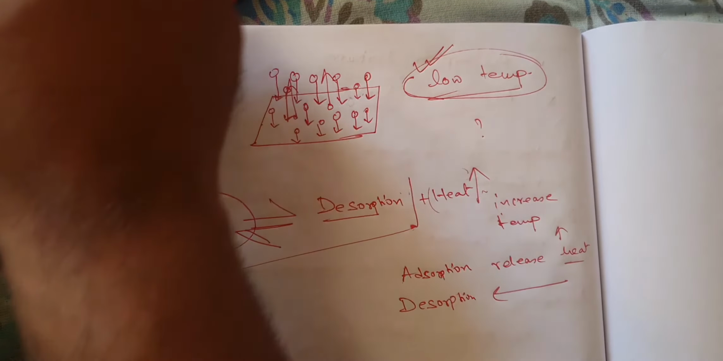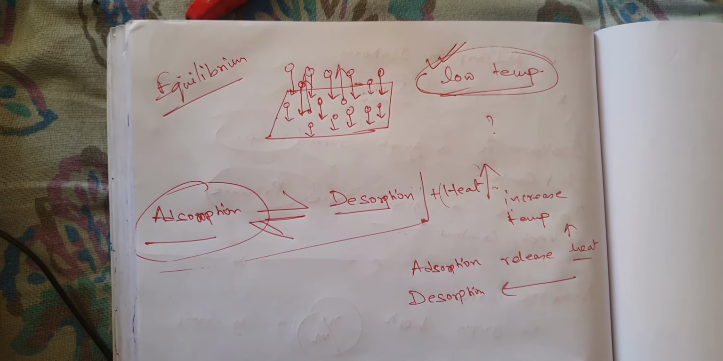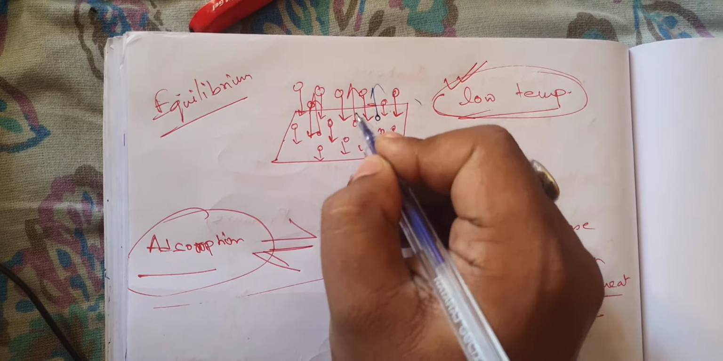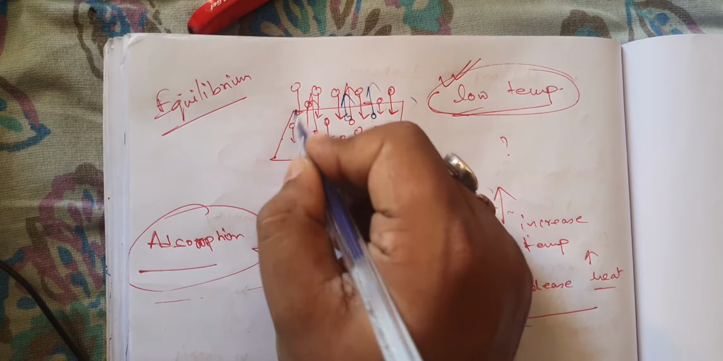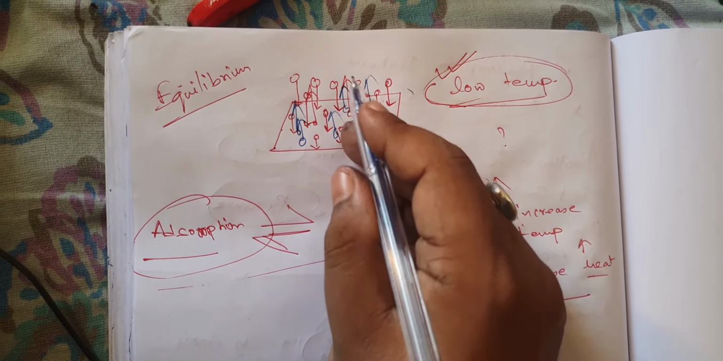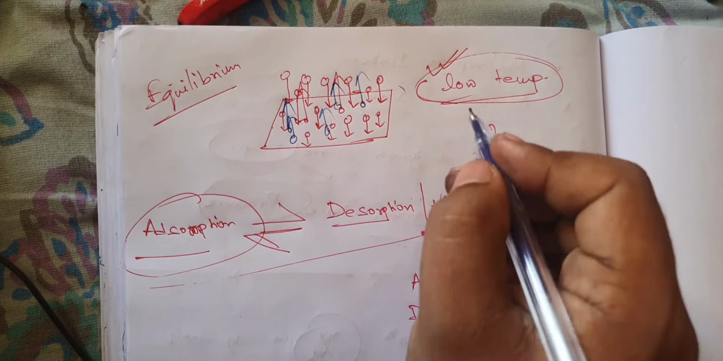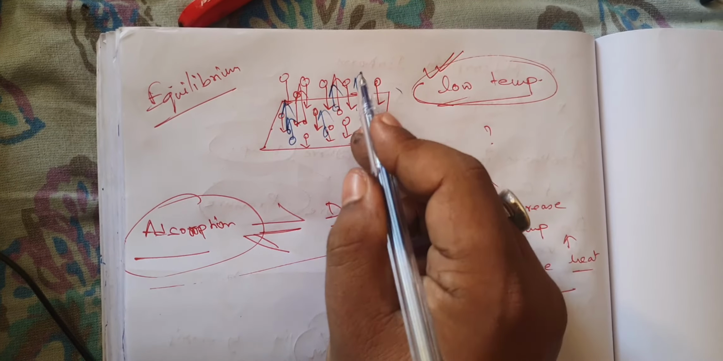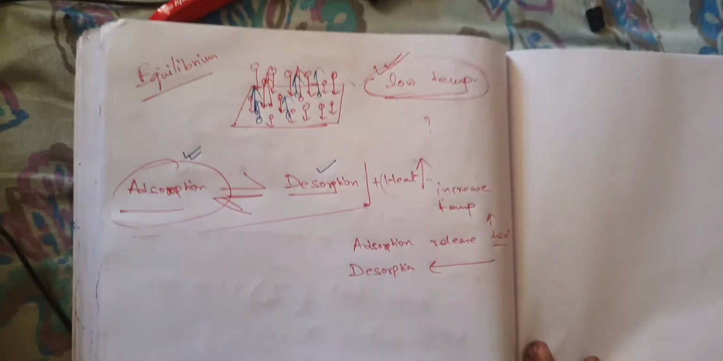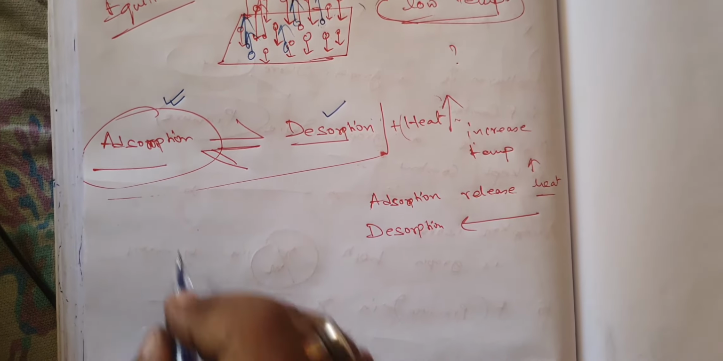The molecules will try to come out. Now if the rate of coming out of the molecules marked in blue is equal to the rate of going in of the molecules, meaning the rate of desorption, that is coming out of the molecules, and the rate of adsorption, that is going in of the molecules, is equal at a particular pressure,